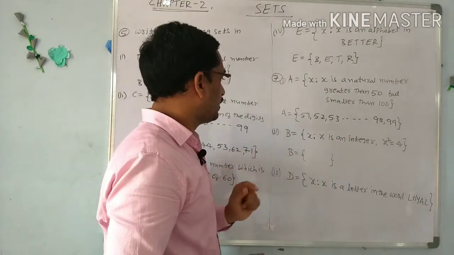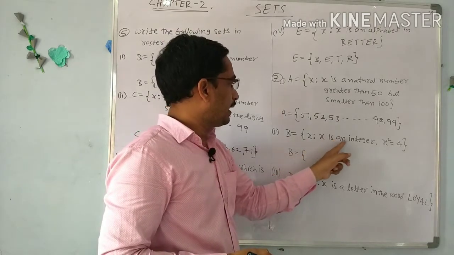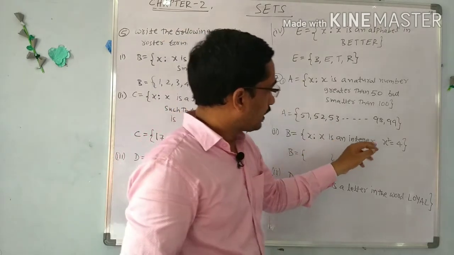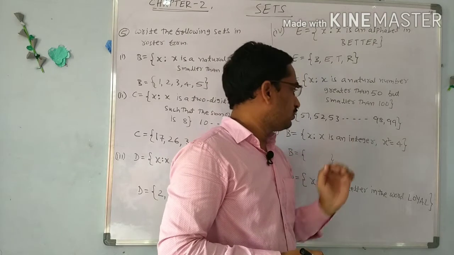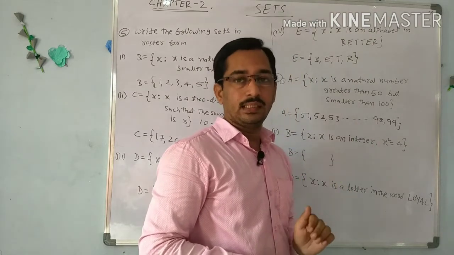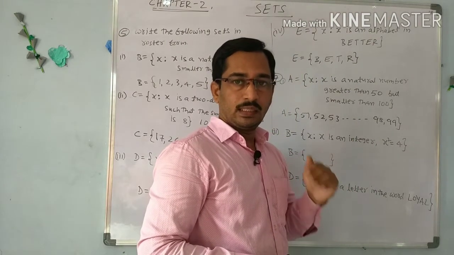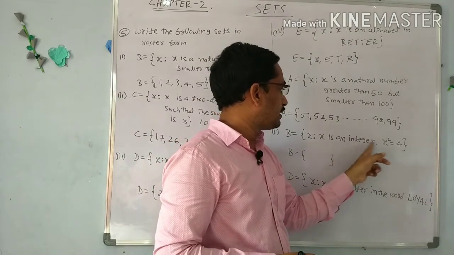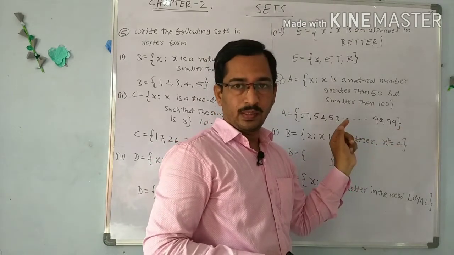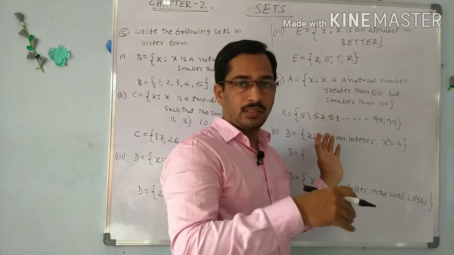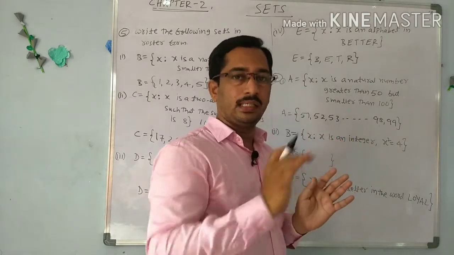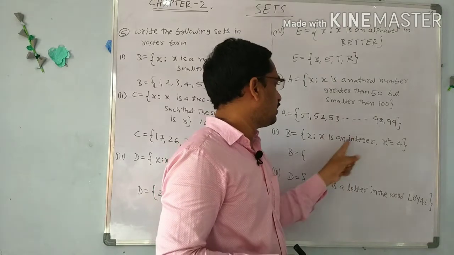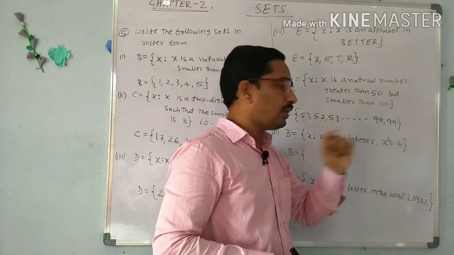Next, set B, x is an integer. The condition is x square equal to 4. So we have to select the integers, those x's which satisfy this condition, means the square of that integer is equal to 4. We know the integers are negative, positive and 0. Among all the integers, we have to select those integers which satisfy this condition x square equal to 4.